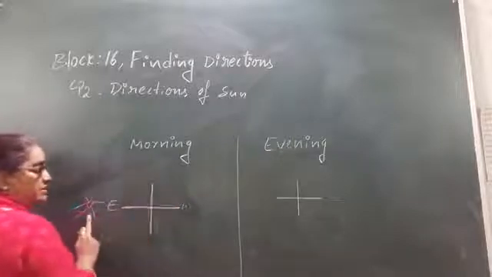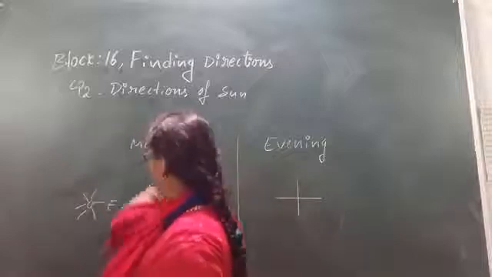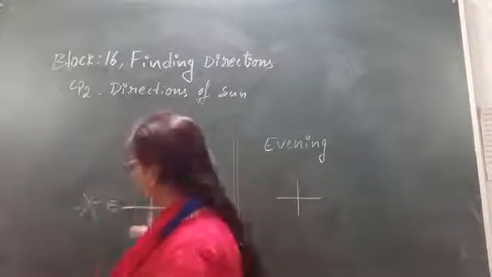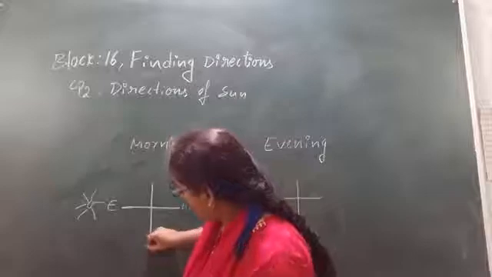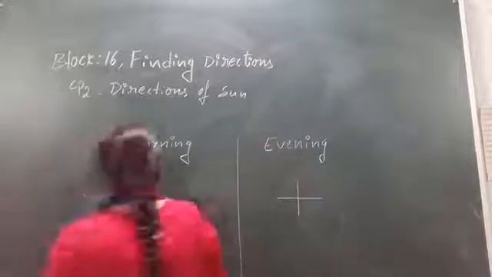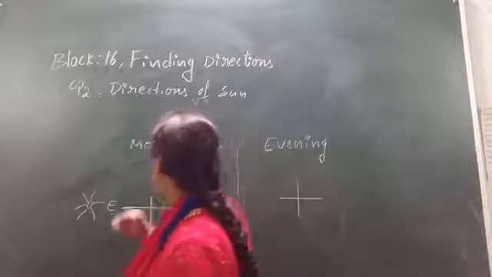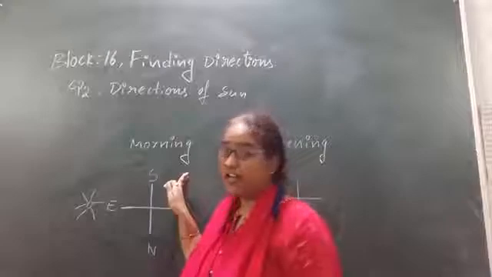So if I am facing the rising sun, then I am facing the east side, my back will be west, my north will be on my left hand side and my south will be on my right hand side, children. Right? So this is how.